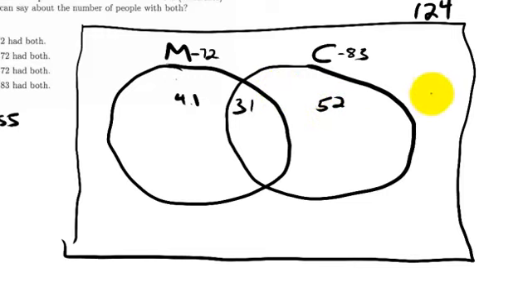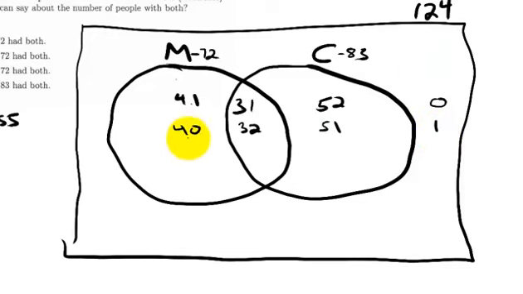How many would that leave out here? If you add up these three regions, you will get 124, which means there's 0 people outside. But I could have more in the middle. What this tells me is that I counted 31 people twice, at the very least. But I could have counted 32 people twice. Will this work? If that's 32, that makes that 40, and that 51. If you add these together, you get 123, which means there's 1 on the outside, and that works.